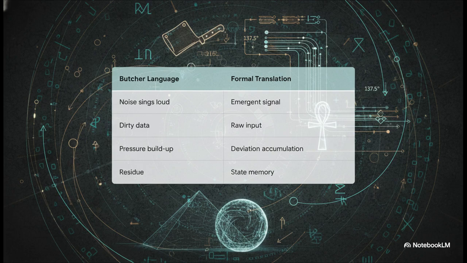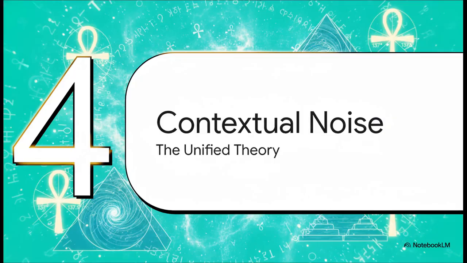When a butcher notices a weird smell mixed with a slight color change, what they might call noise singing loud, data scientists actually call that emergent signal amplification. It's all about finding deep, contextual value in messy, unfiltered data that most people would honestly just throw in the trash. That takes us right into Section 4, Contextual Noise Resonance.